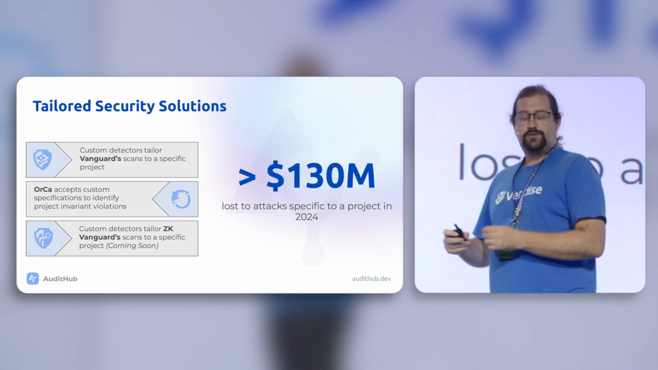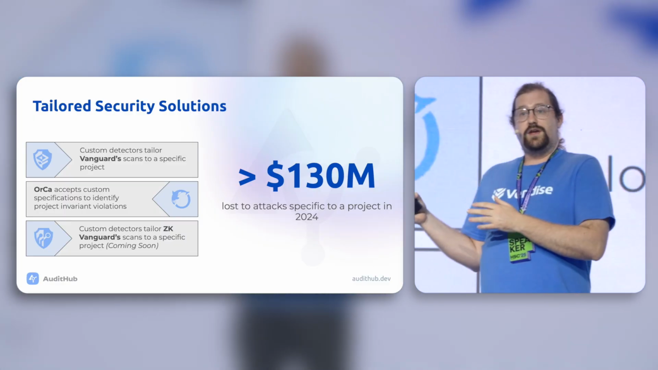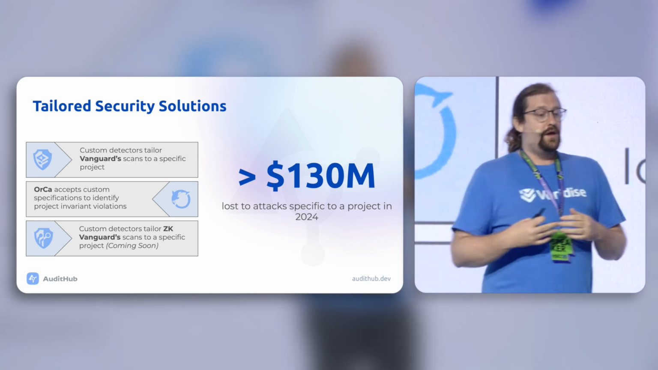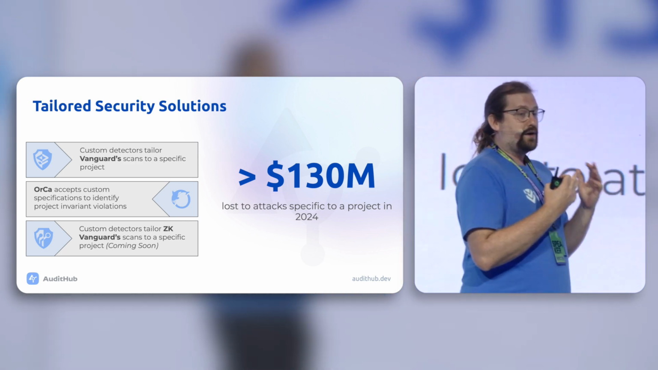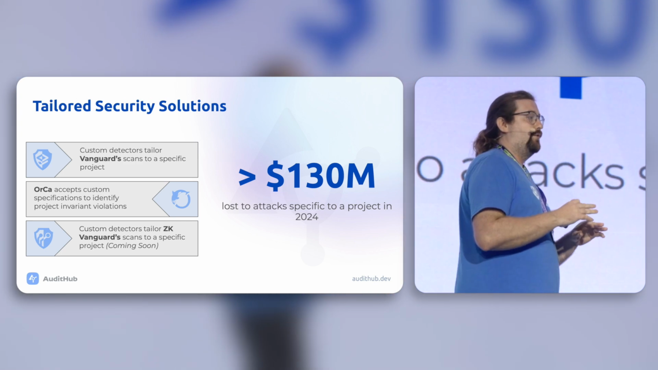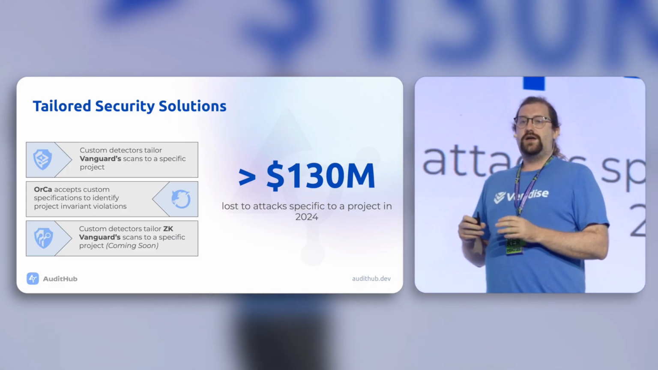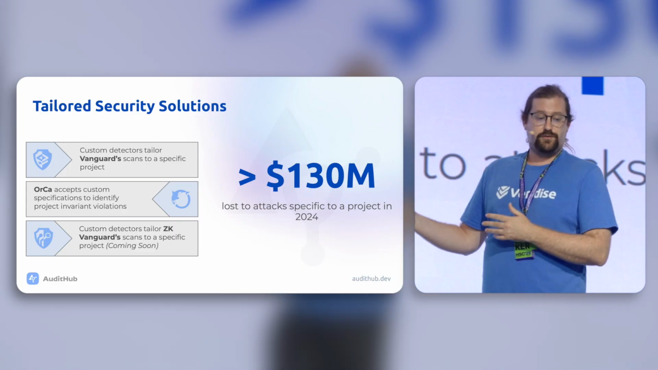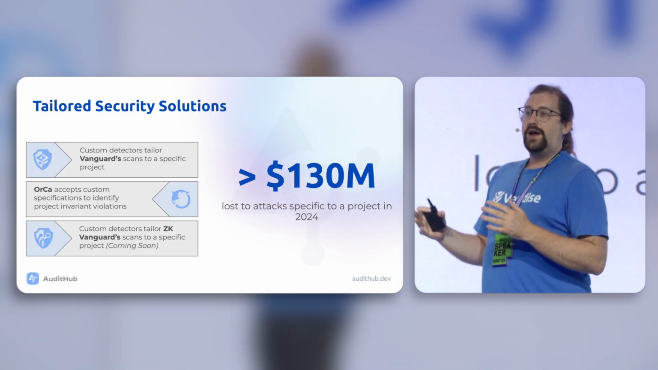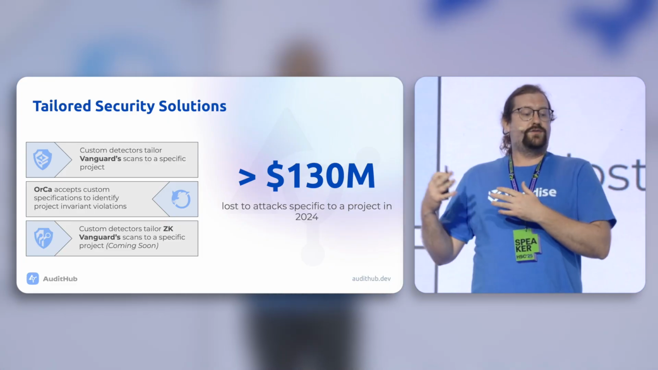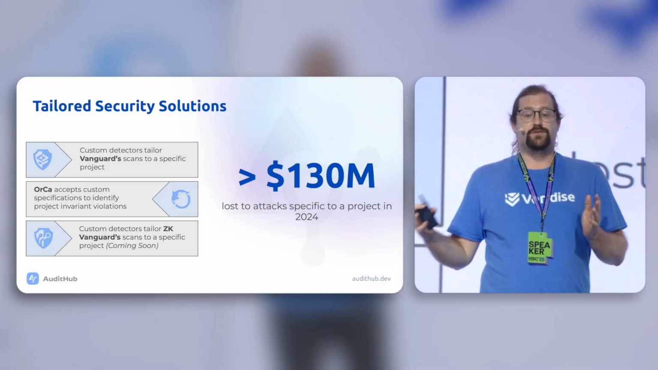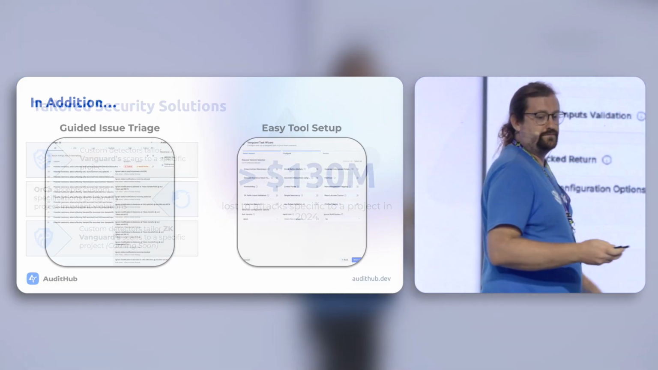that you provided them. So for example, with Vanguard and ZK Vanguard, which are static analyzers, we provided the ability to write custom detectors. So that means that they can look for custom errors that are being specified. In addition to that, OrCa, which is the fuzzer that we developed for smart contracts, allows the users to provide custom invariants that it will attempt to violate.